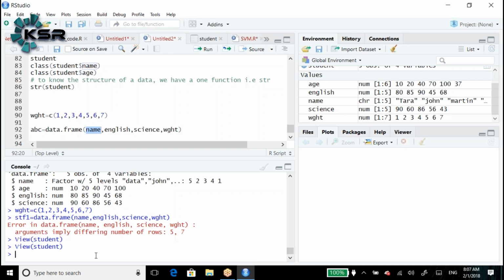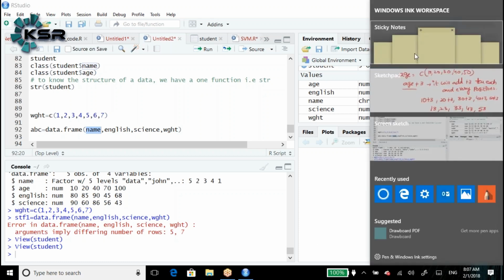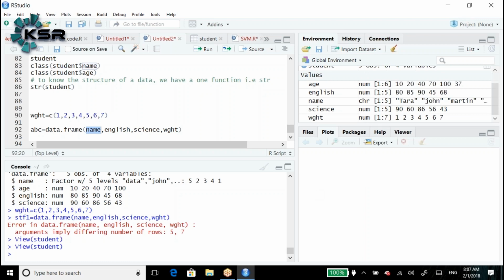Now, shall we discuss another one? Koti, yeah, I have one question. Suppose weight has 7 data values. Now I want to make the 7th one into null or 0. So can I give weight of 7th position equal to 0 or null like that? Yes, you can give it. Yesterday we did it, right?